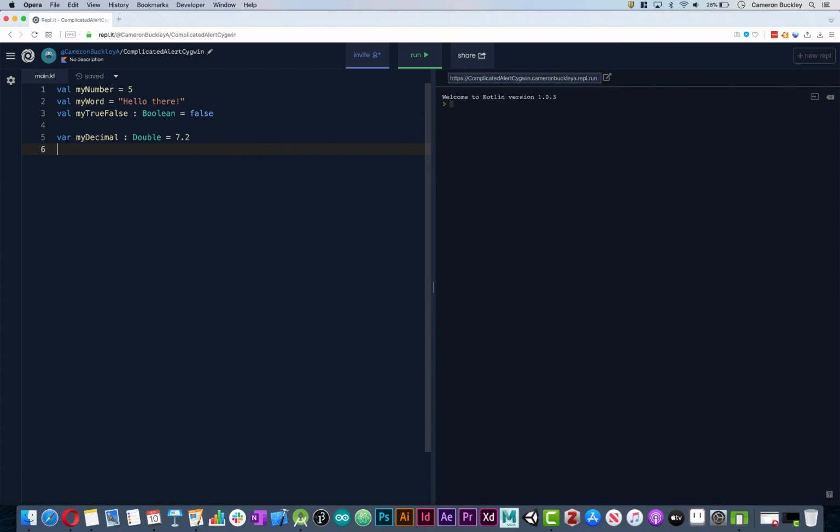So a couple things that we've learned about strings, just to very briefly go over that, is that strings can have a lot of different types of data held within them, but it's our most typical way of displaying text. And we can use the $ sign to say something like my number to insert this as a string. So this will say, hello there, 5. It'll insert that 5 there. There's also escape characters and lots of other things with strings that we've played with. We've done things like dot to string, right? We've done plenty of different functions that you can look back on. But this is basically how we display our data to the user. We're almost always going to be using strings.